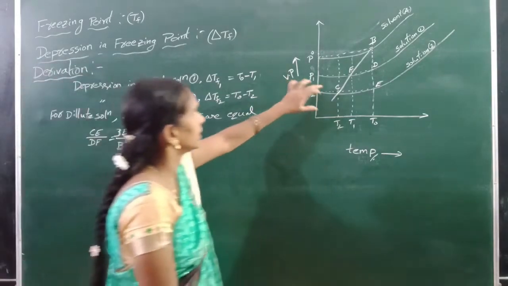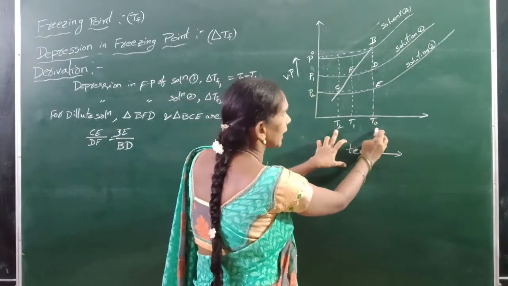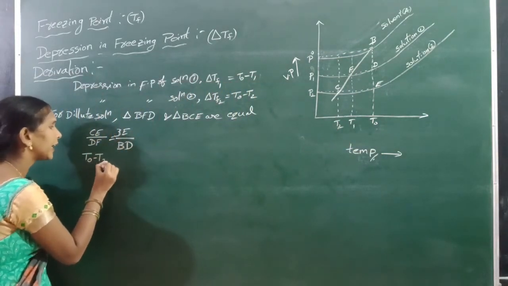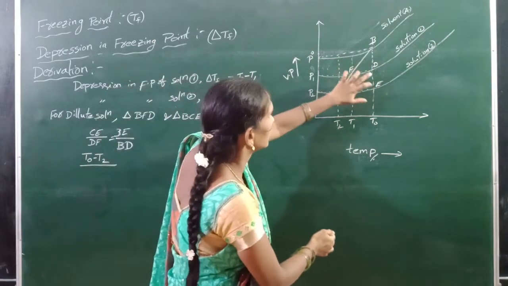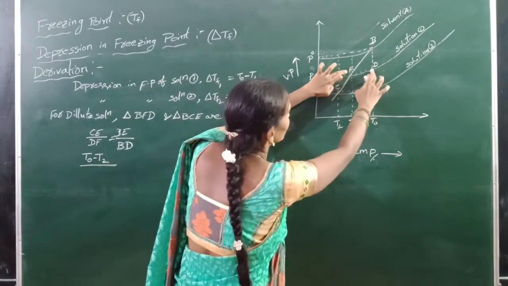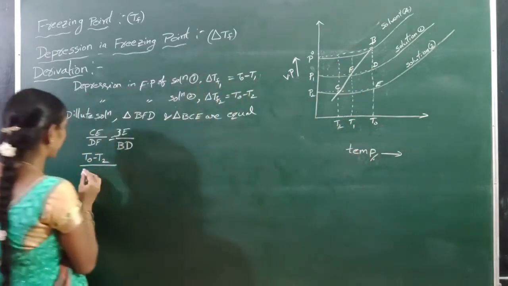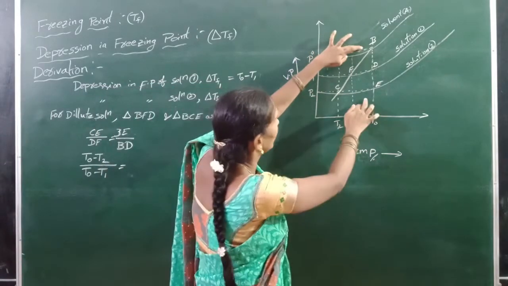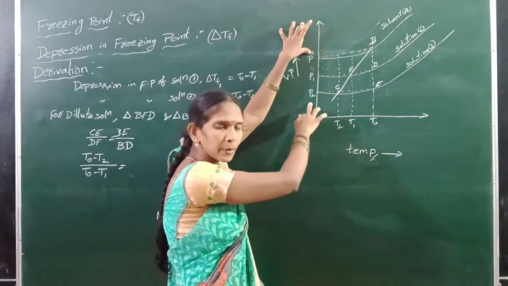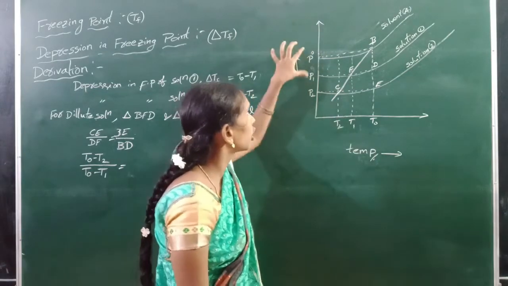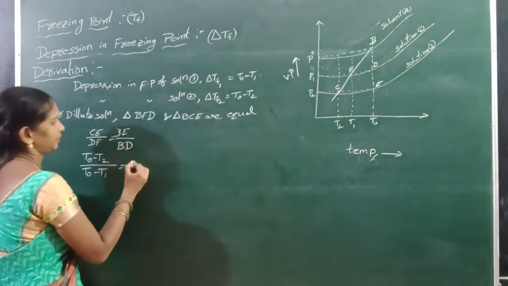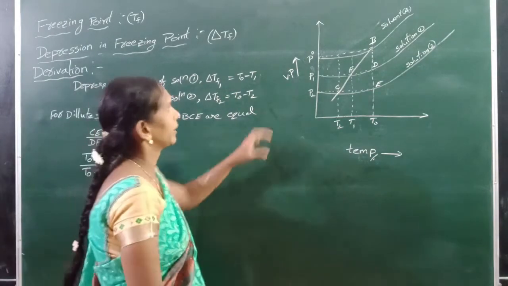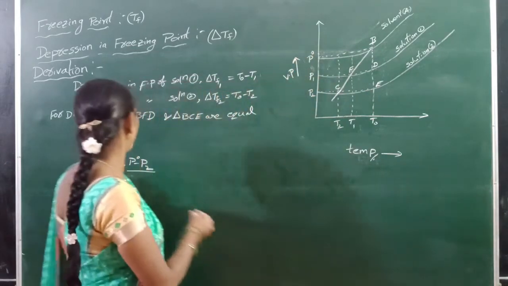Next, CE means T naught minus T2, and DF means T naught minus T1, is equal to BE, which means P naught minus P2. P naught is higher than P2. So P naught minus P2 by BD, and BD means here P naught minus P1.